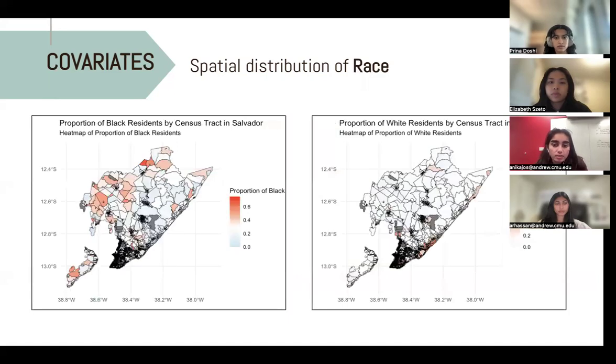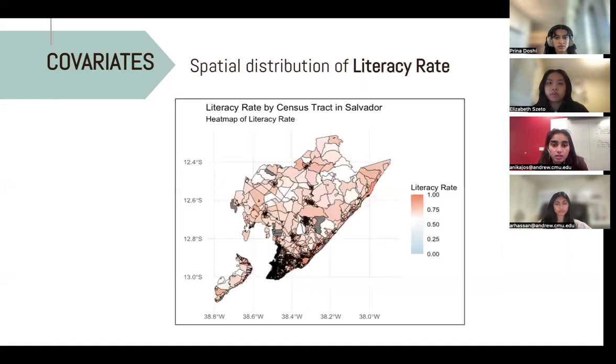And then looking at race, we see that there's a higher proportion of Black residents and a higher homicide rate in the more rural inland areas, whereas there's a lower homicide rate and a higher proportion of white residents along the eastern coast of Salvador. And then lastly, looking at literacy rate, which we identified as a representation for education level, we noticed a similar trend as income where there is a higher education level or literacy rate along those eastern tracts.